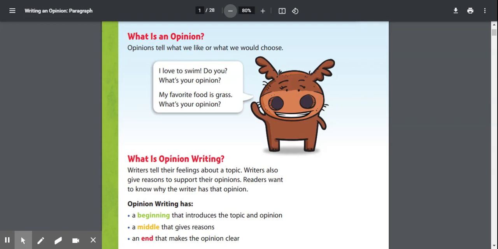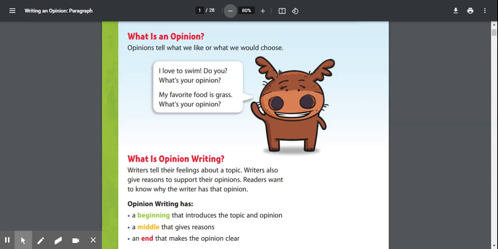Now, I know that most of your favorite food is not grass. So, our opinion would be that our favorite food is not grass. Our opinion would be that grass is not good. Now, we might have a favorite food, right? So, our opinion might be that our favorite food is pizza or chicken nuggets, okay?